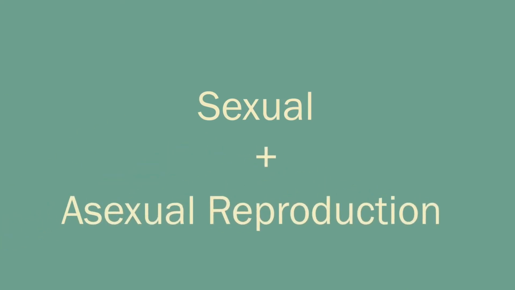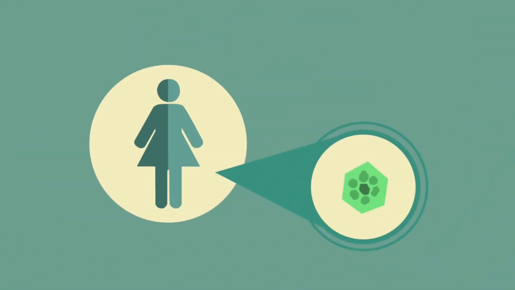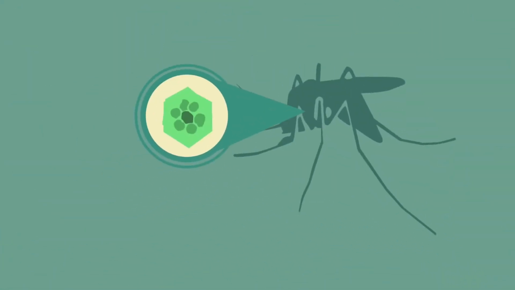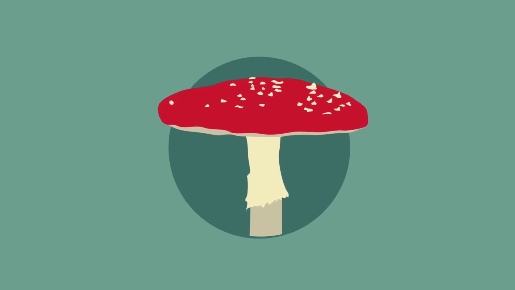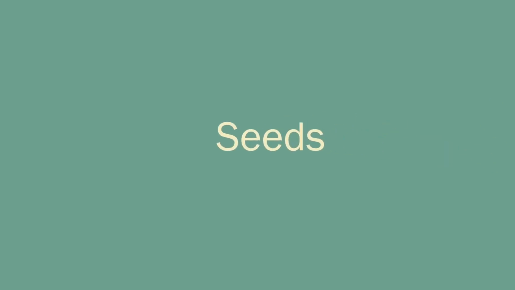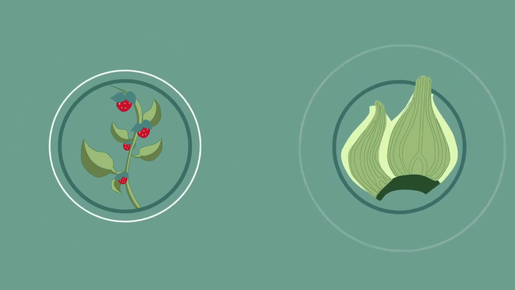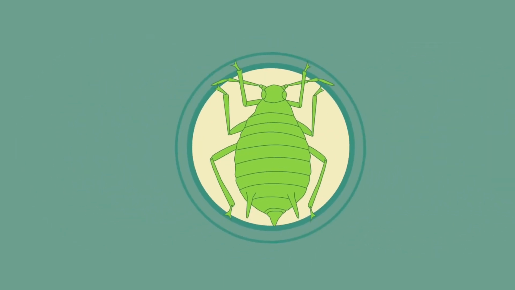Interestingly, some organisms can combine both sexual and asexual reproduction depending on the circumstances. Malarial parasites reproduce asexually in the human host, but sexually in the mosquito. Many fungi reproduce asexually by spores, but also reproduce sexually to give variation. Many plants produce seeds sexually, but also reproduce asexually by means of runners, such as the strawberry plant, or bulb division, such as daffodils. And even the aphids alternate between sexual and asexual reproduction, asexually in the spring and summer, and then sexually in the winter, as the eggs can survive the cold better.